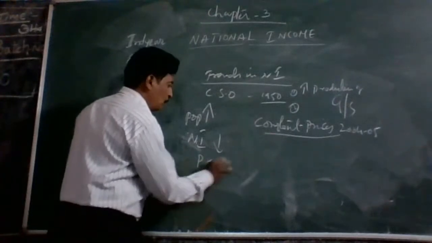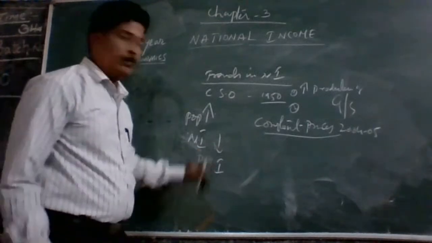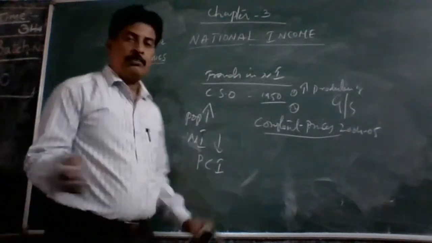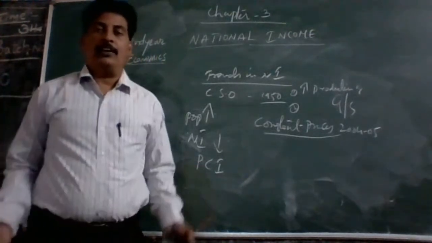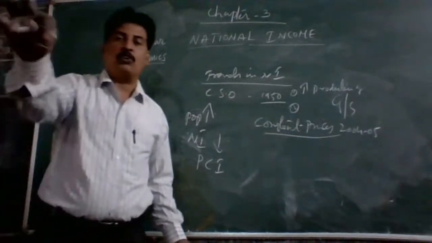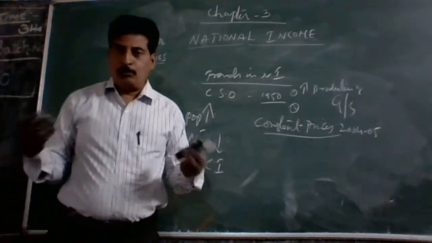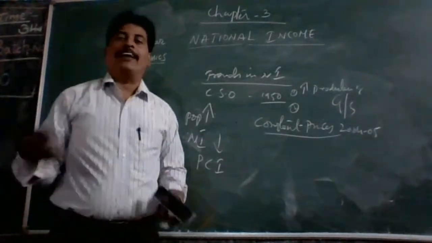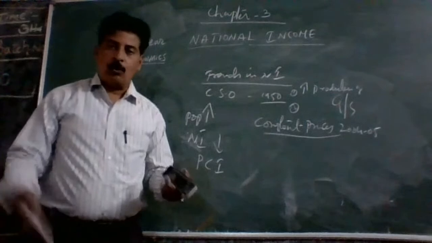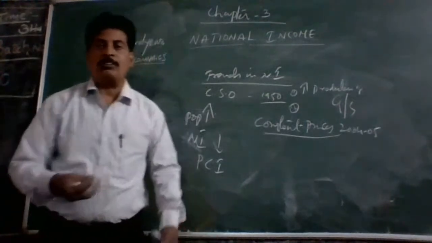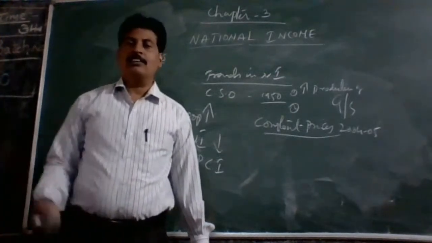What happens to PCI? PCI means per capita income. National income is decreasing, population is increasing. What happens to per capita income? Per capita income will definitely reduce, because the growing population will consume all goods and services. There is no scope for further production, and no scope for exports. Our growing population consumes all goods and services produced by the agriculture sector, industrial sector, even the service sector.